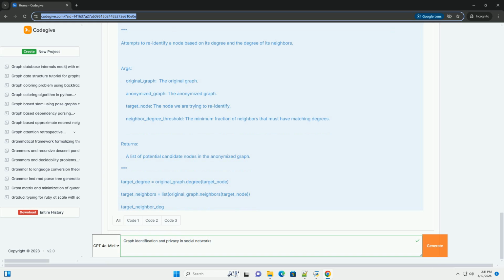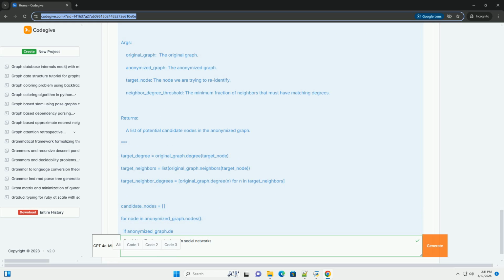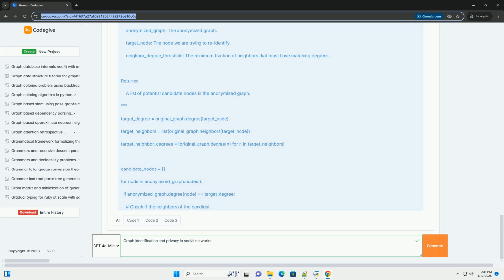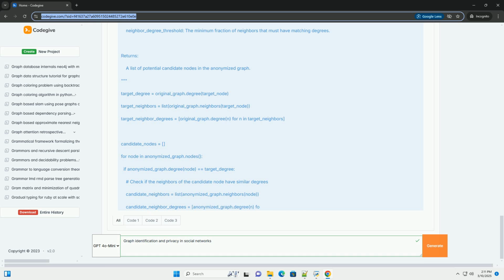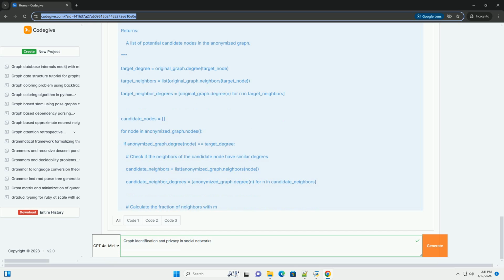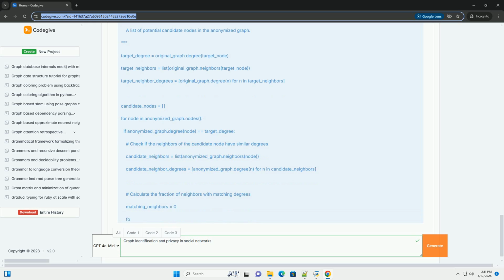2. Understanding social network graphs. A social network graph is a representation of relationships between individuals. Mathematically, it's defined as G = (V, E). V is a set of nodes, or vertices, representing individuals or entities. E is a set of edges, representing relationships or connections between nodes. Edges can be directed, for example following on Twitter, or undirected, for example friendship on Facebook.